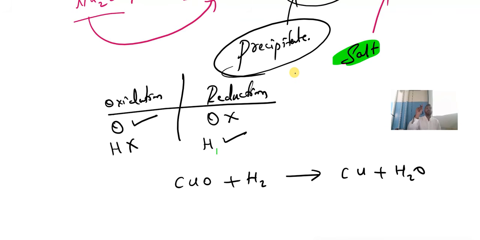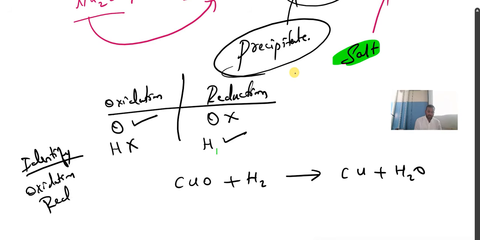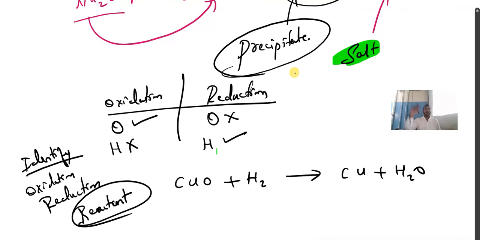Identify. Children, be careful here. They may do a small twist. Please don't write, first understand. Identify oxidation and reduction reactions in the reactant.